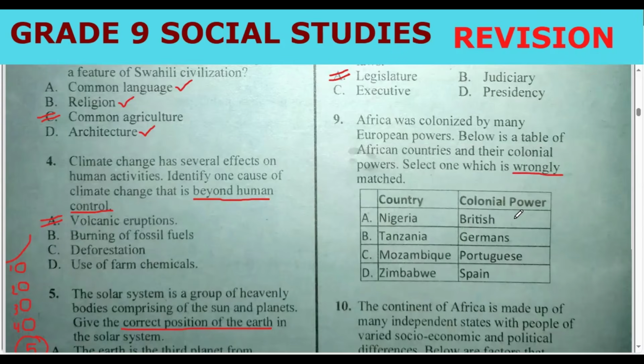Yeah, the correct answer should be Zimbabwe. Zimbabwe was colonized by the British, not Spain. We know Mozambique was colonized by Portuguese. Countries which were colonized by Germany, we just say